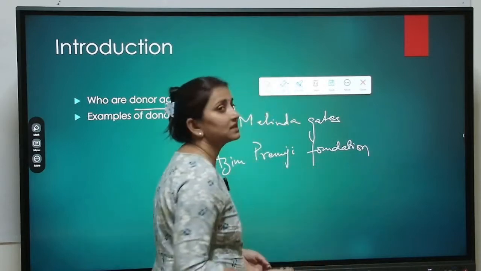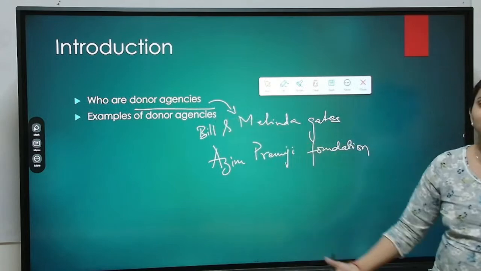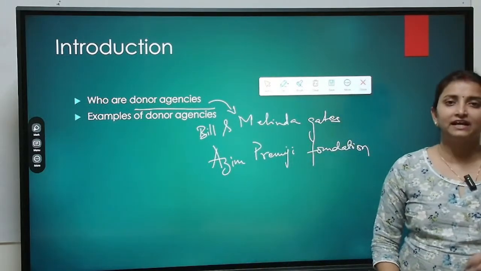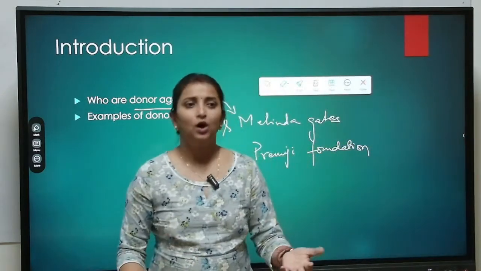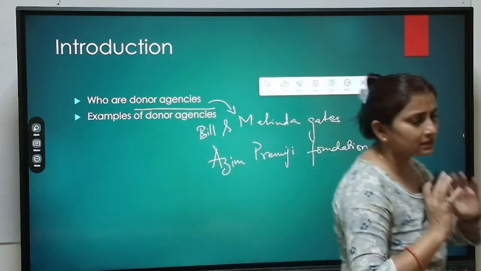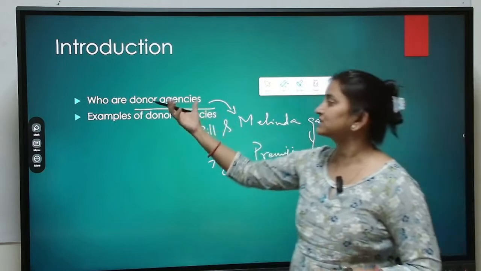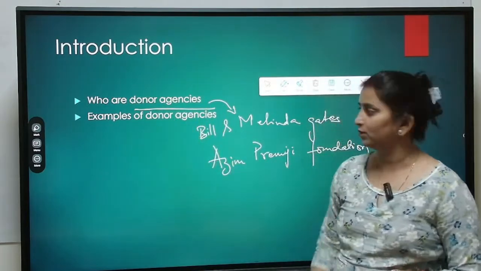So these are some of the donor organizations or donor agencies who are contributing, undertaking, let's say, educational or poverty eradication or any other associated skill development, or funding some of the other government schemes. Along with explaining who donor agencies are, we also had to state examples of them.